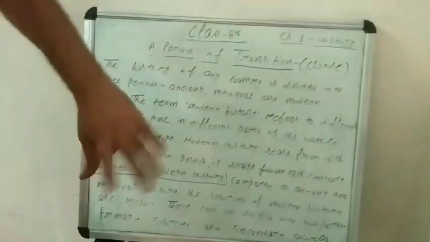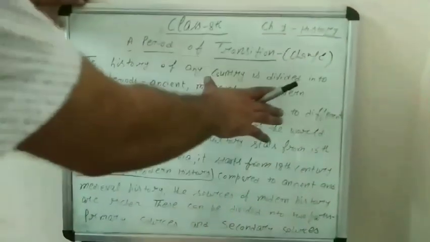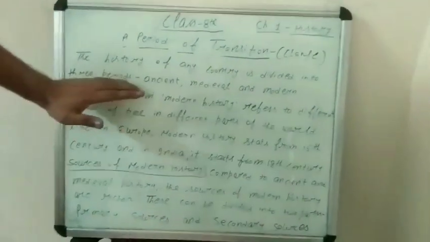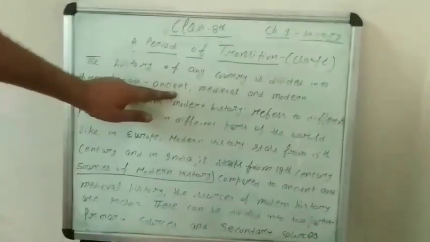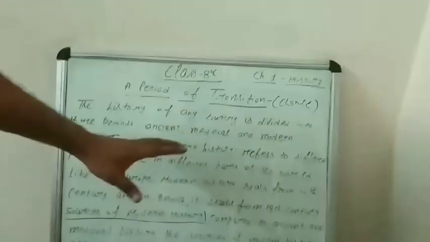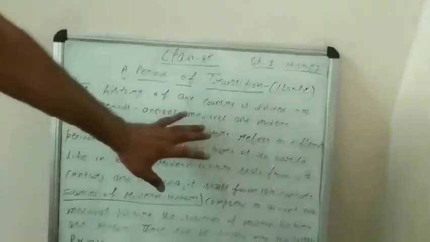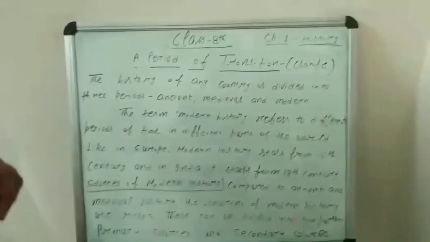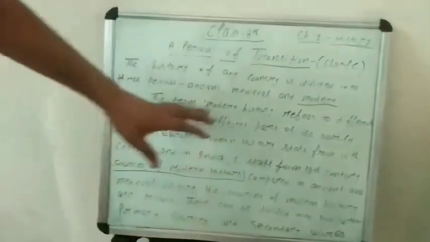History of any country is divided into three main parts: ancient history, prachin itihas, medieval history, madhyakalin itihas, and modern history, the modern period that we have now, Adhunik Kal. So in this chapter, A Period of Transition, we will study about modern history.